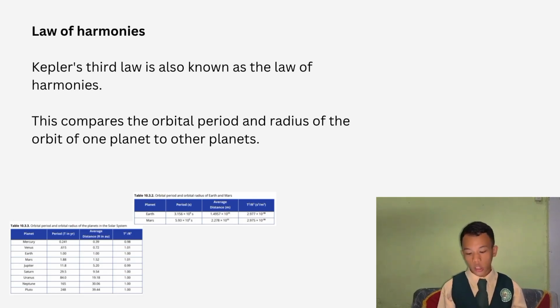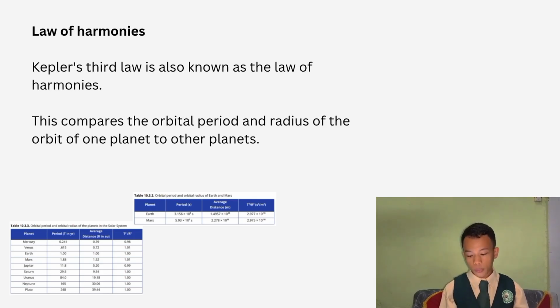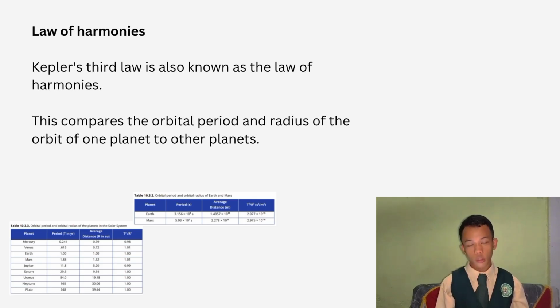Then Earth's period is 1.000 years, or 365 days to orbit the Sun. This is the standard for measuring all other orbits by units. The average distance is 1.00 AU, or about 150 million kilometers from the Sun. And then the ratio is 1.00, defined based on Earth's orbit. The ratio equals 1 exactly.